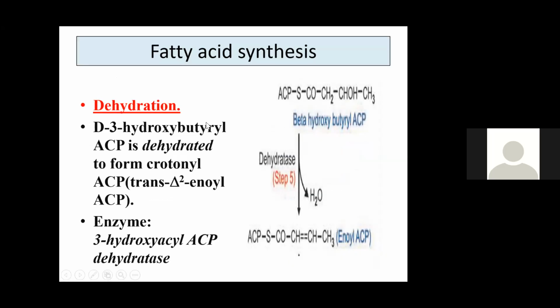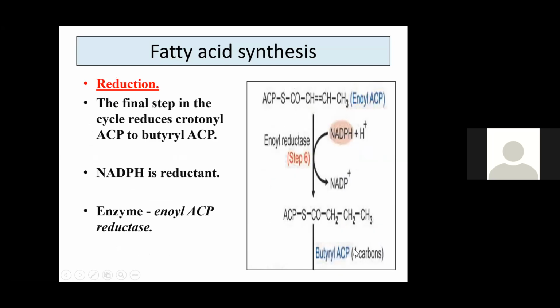Next reaction is dehydration reaction. Beta hydroxybutyryl ACP is undergoing dehydration in the presence of dehydratase enzyme, beta hydroxyacyl ACP dehydratase enzyme. H2O is removed to form crotonyl ACP or enoyl ACP.